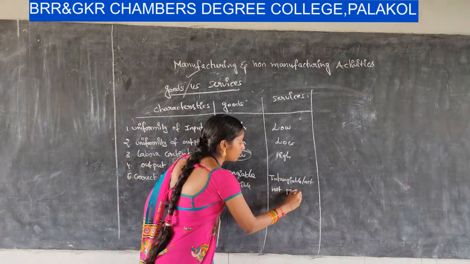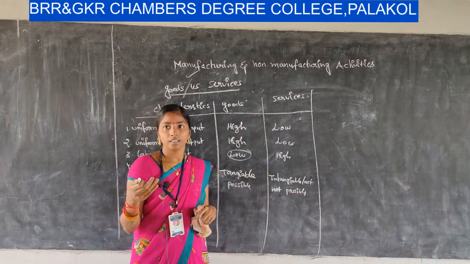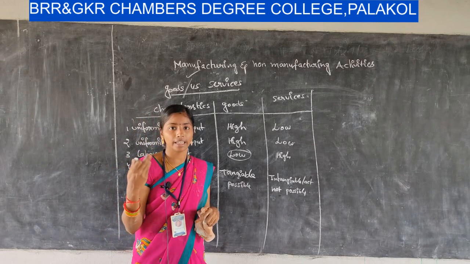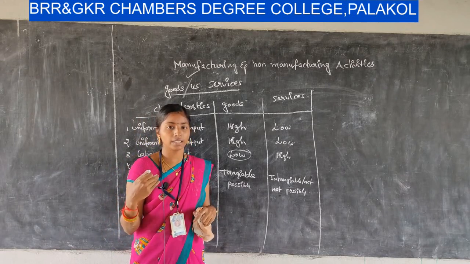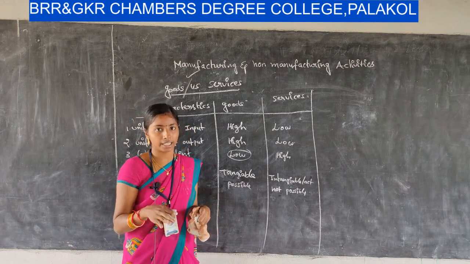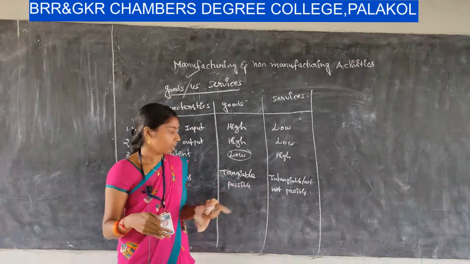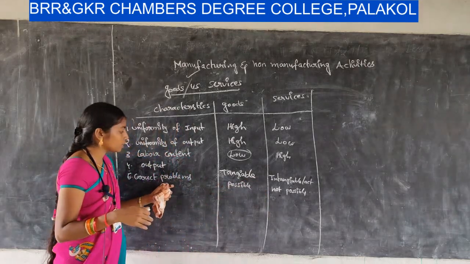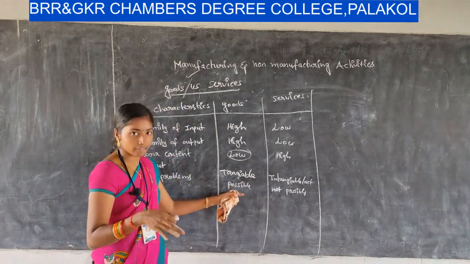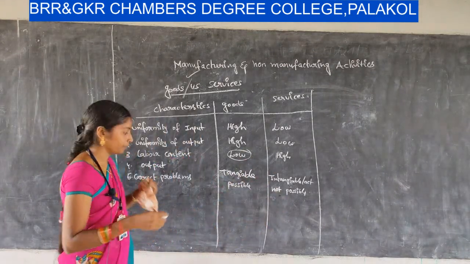For example, we consider a person who is getting a haircut, and it is not properly cut by the barber, then it cannot be done again. Because the thing has already happened, we cannot correct it. Okay, so correction of the problems is possible in the manufacturing industry, which is not possible in the service industry.